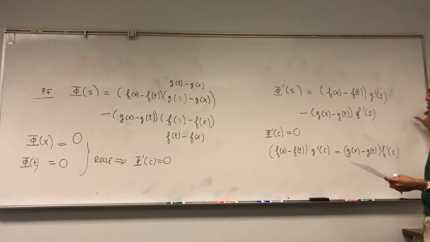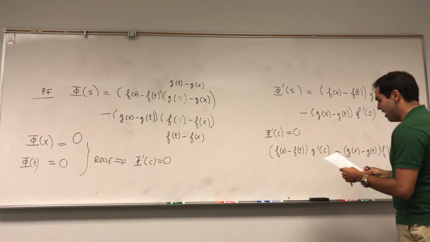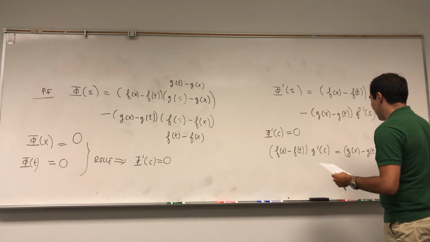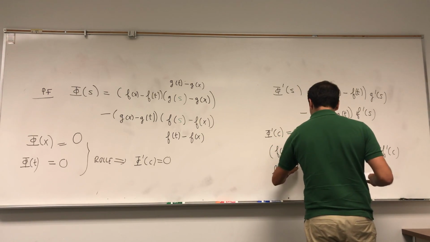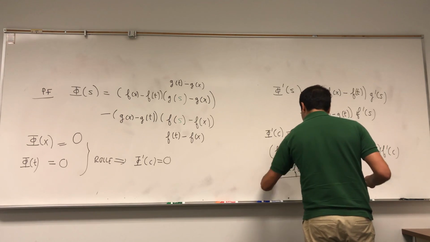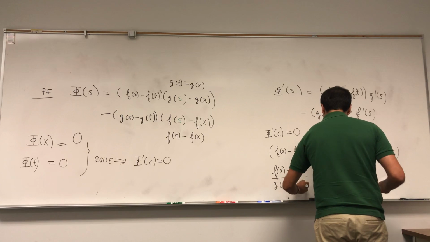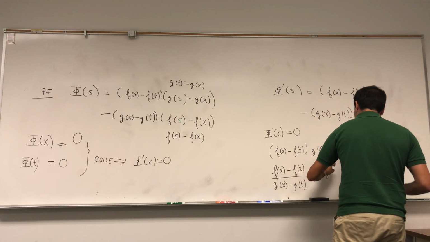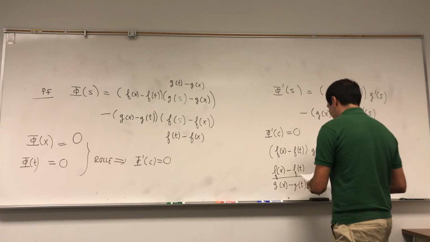So this whole term would be 0, so this term equals that term, and then, for example, divide by g prime and divide by g of x minus g of t, and you get that the ratio has to satisfy the mean value theorem-ish property.